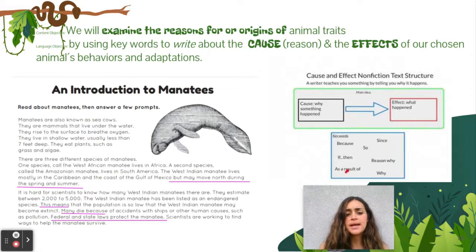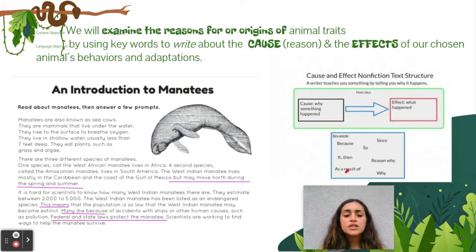The West Indian manatee has been listed as an endangered species. This means that the population is so low that the West Indian manatee may become extinct. Many die because of accidents with ships or other human causes, such as pollution. Federal and state laws protect manatees. Scientists are working to find ways to help the manatee survive.